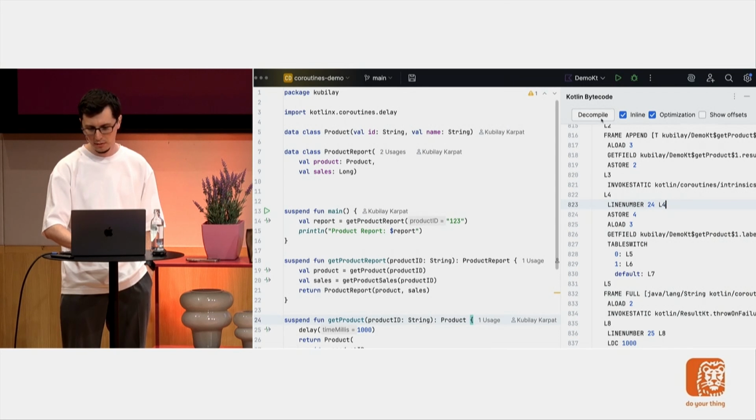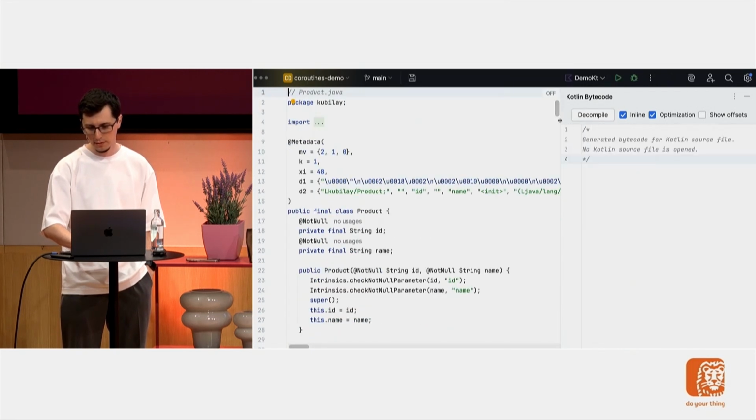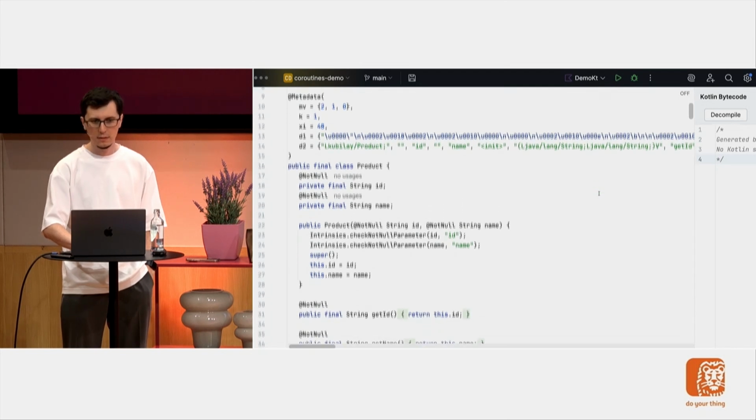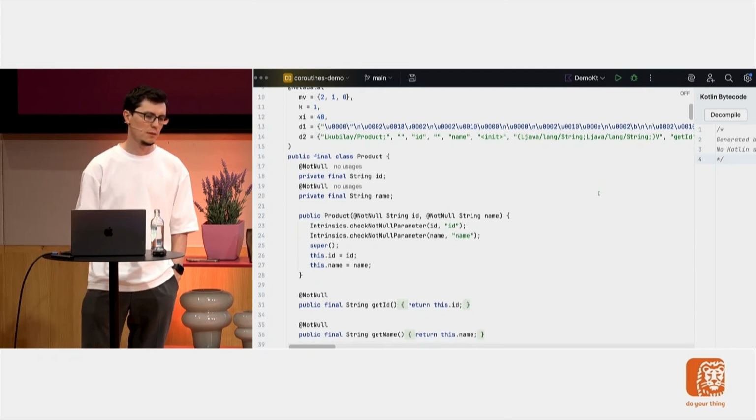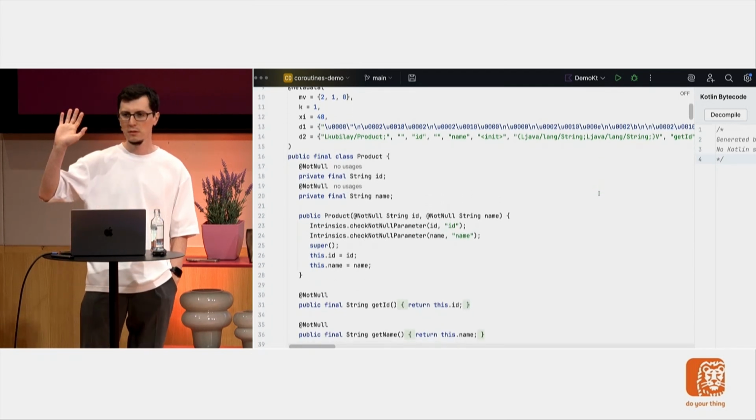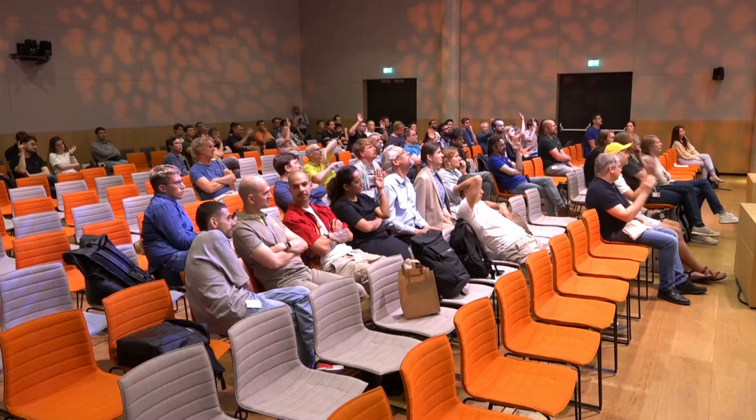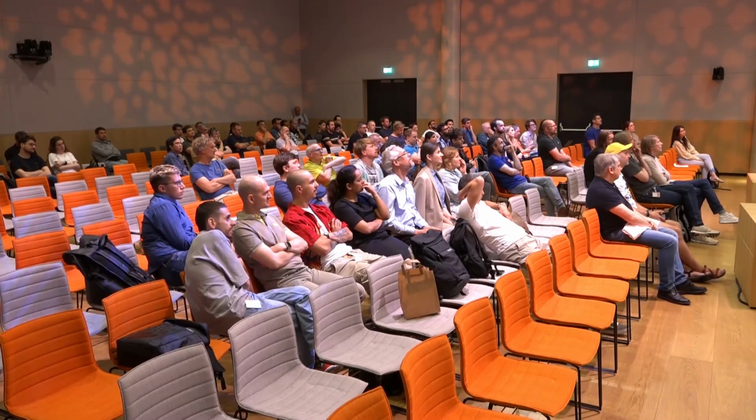You're not an oracle, but you can click Decompile, and voila, what I will see is the decompiled Java code out of this. Whoever used this before? Nice, it's great. I really like it. So you don't have to check some book or library or something. You can just look at it by yourself. So let's have a brief look.